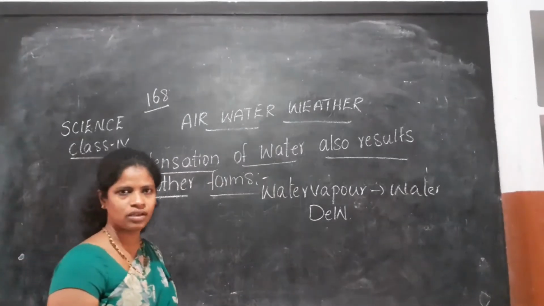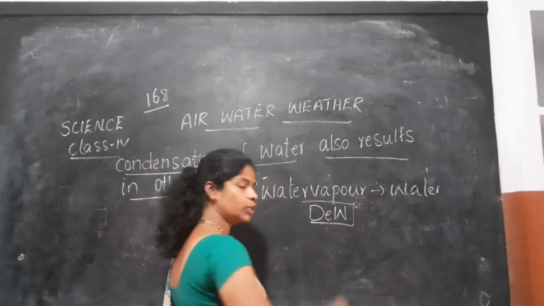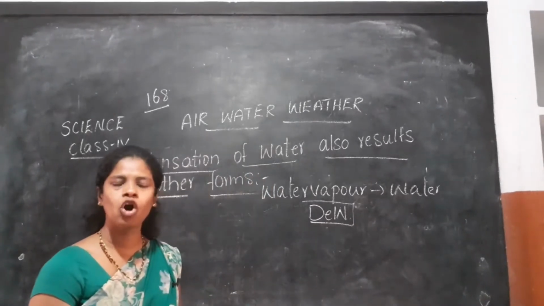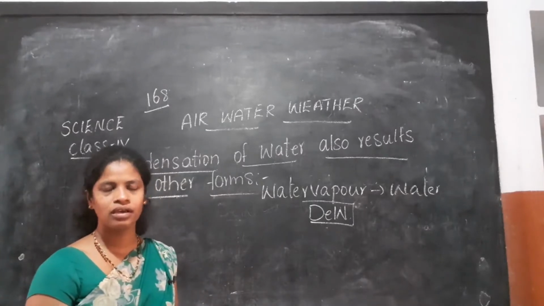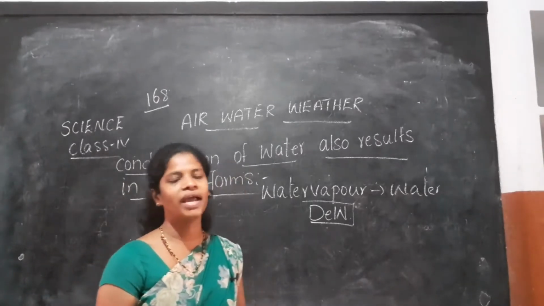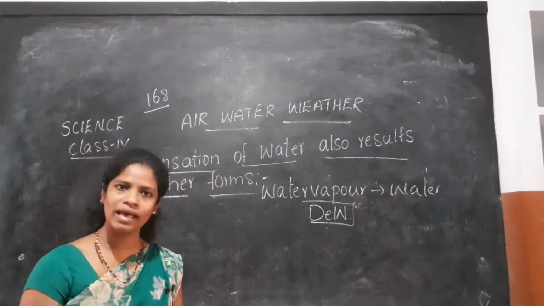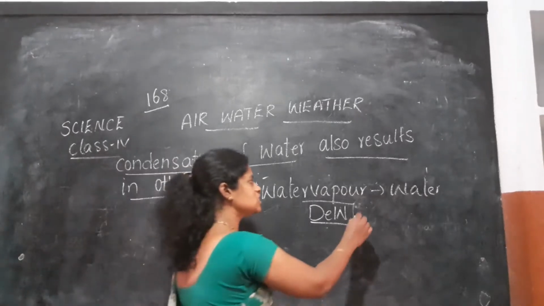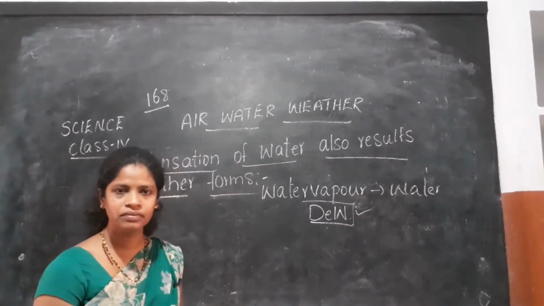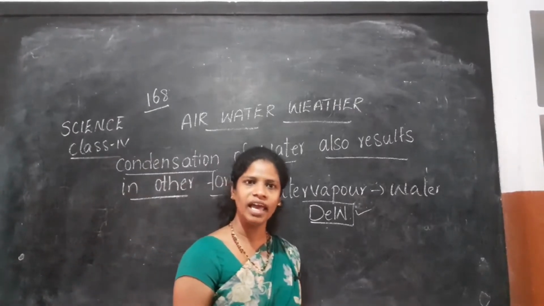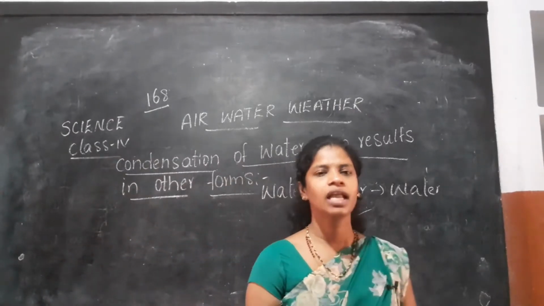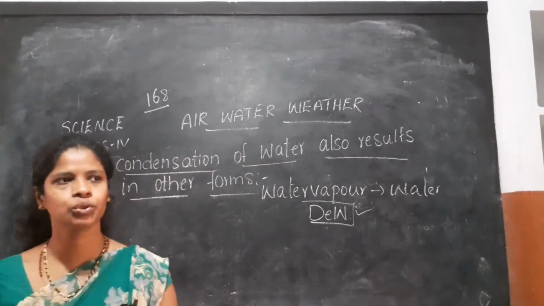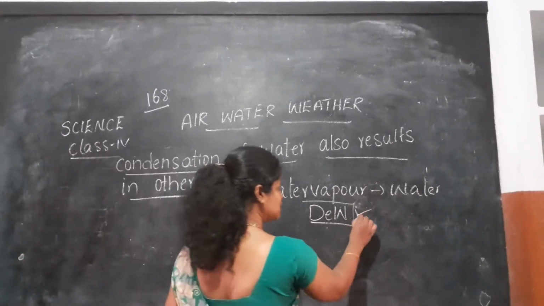Did you understand, students? What is dew? During the winter season, we will observe tiny drops of water on the leaves, on the bike seats, bike glasses and on the window glasses. We will see small tiny drops of water. That is called dew. Where is this dew coming from? The water vapor which is present in the air, when it touches the flowers, leaves and window glasses, that water vapor is converting into water. So that is called dew.